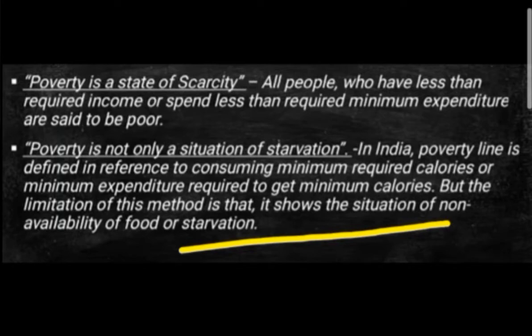In this situation, because of starvation and all, people are dying. So one reason is that poverty is a state of scarcity, and poverty is not only a situation of starvation. In the modern meaning we will study more matters: education, health, standard of living and all. So these are the topics covered under the traditional meaning. Okay, first is the poverty line, which we have seen. Then poverty is a state of scarcity, and then poverty is not only a situation of starvation.